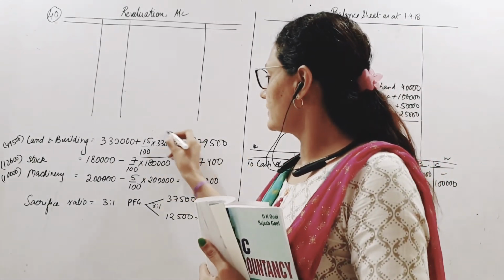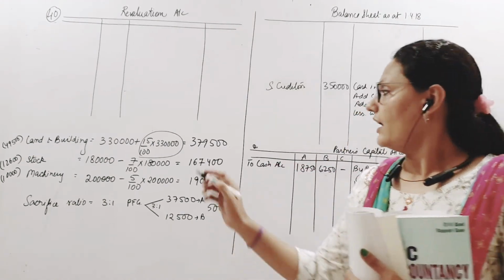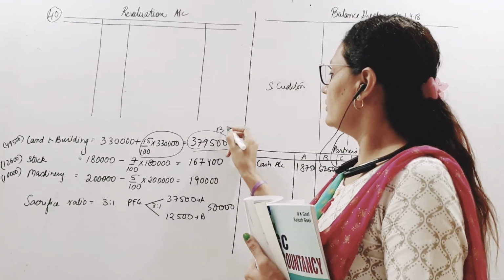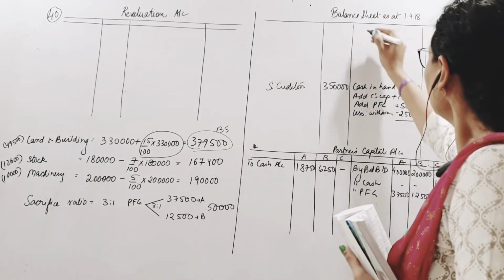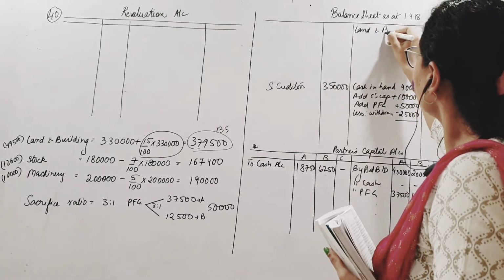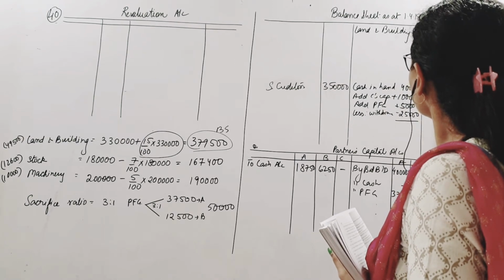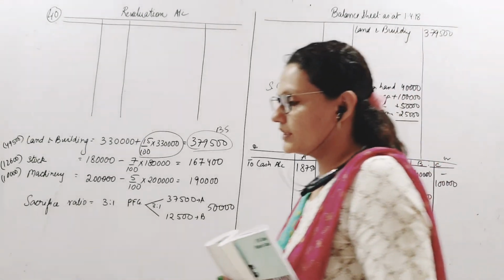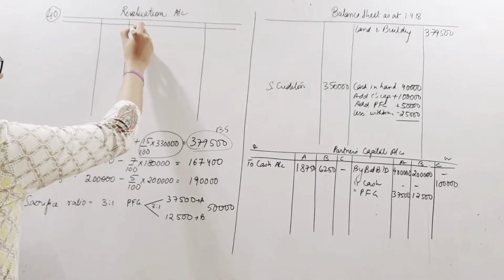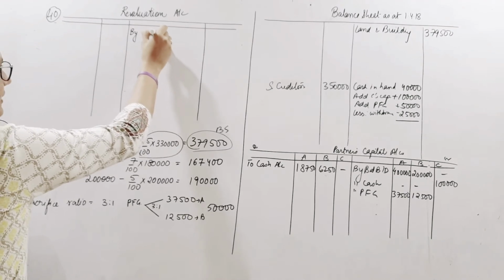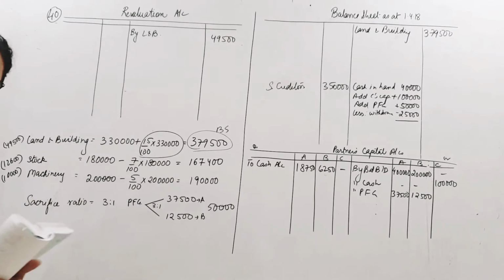This is the increase. This should go to revaluation account, right? Because that is the gain. And this should go to the new balance sheet because this is the revalued figure. Alright. So land and building will appear at the increased value here, 3,79,500. And what is the journal entry for this revaluation? Land and building account debit to revaluation. So by land and building 49,500. Please understand this well.